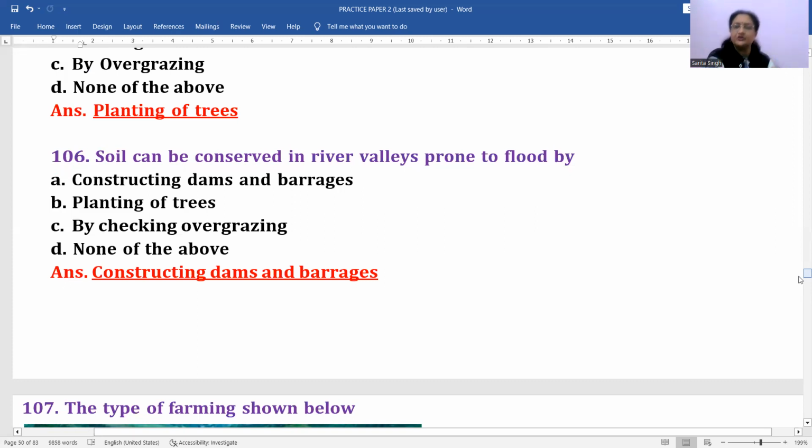So to reduce that, to have the conservation of soil, we need to reduce the chances of flood, and that we can do by construction of dams and barrages. Okay, ये हो गया.